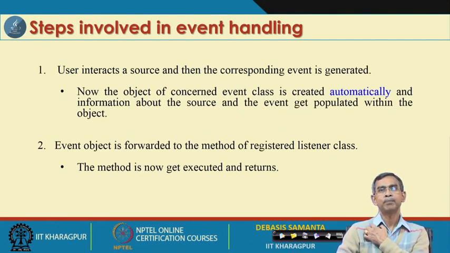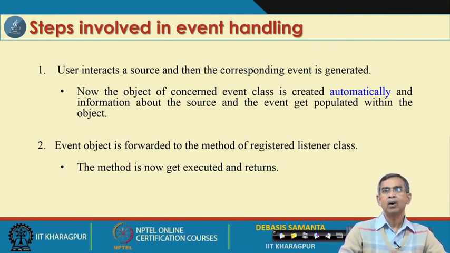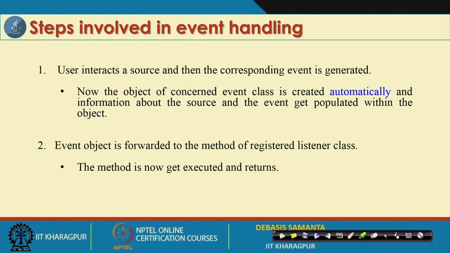Some illustration is required, so that you can understand these two processes. As I am just summarizing, the fact is that whenever an event occurs, that means a user interacts with any source like a button or any list or items, an event will automatically be created, and this event will be created corresponding to this interaction.